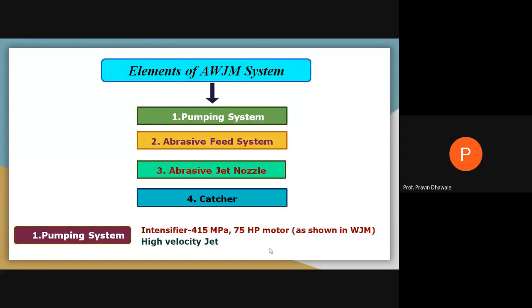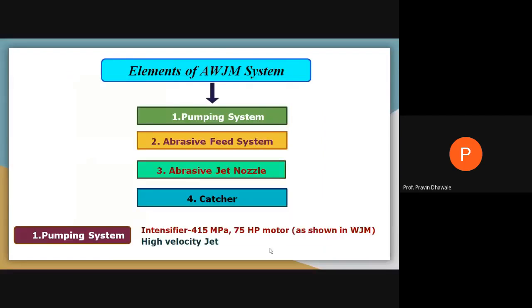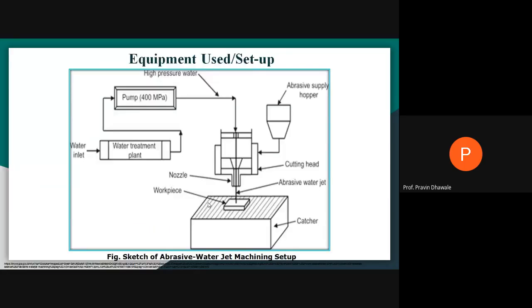What we have studied in the last slide is the setup, the equipment setup used for abrasive water jet machining. What are the elements we are using? First one, the pumping system. Second one, abrasive feed system. Third one, abrasive jet nozzle. And fourth, the catcher. This will be the pumping system, up to this reservoir and pump. It may use the intensifier also, right?